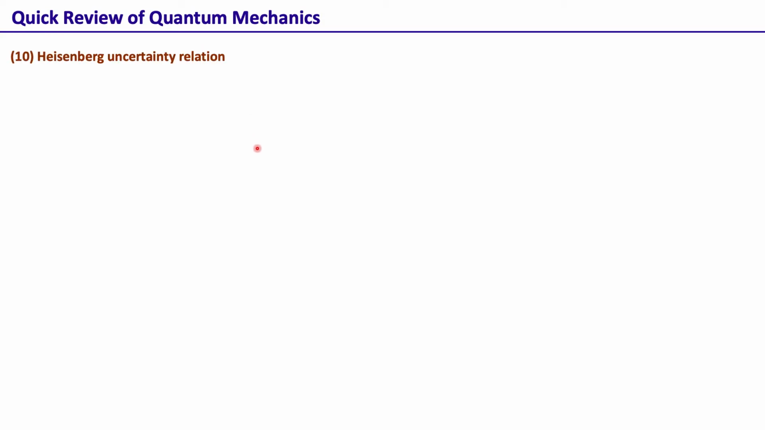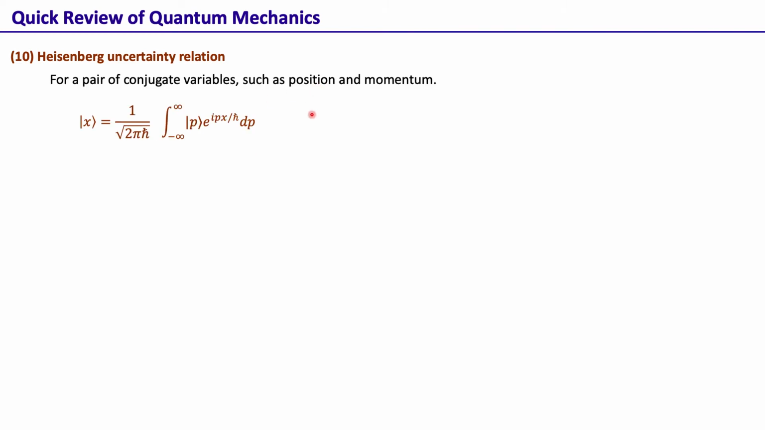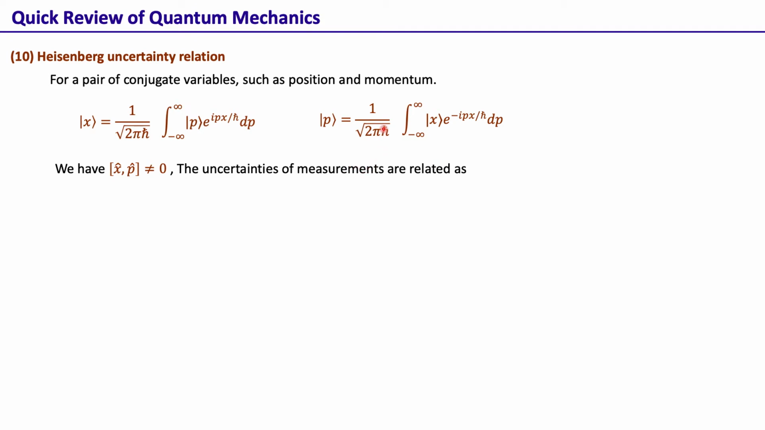Okay, now we come to the concept of the Heisenberg uncertainty relation. So we know that for a pair of conjugate variables such as position and momentum, the position basis we represent in terms of the momentum basis vector, and for such a pair of conjugate variables, for example position and momentum, the commutation of x and p is not equal to 0. And for such a pair of conjugate variables, the uncertainties of measurements are related like this: delta x delta p has to be greater than or equal to h bar by 2. This is known as the position momentum Heisenberg uncertainty relation.